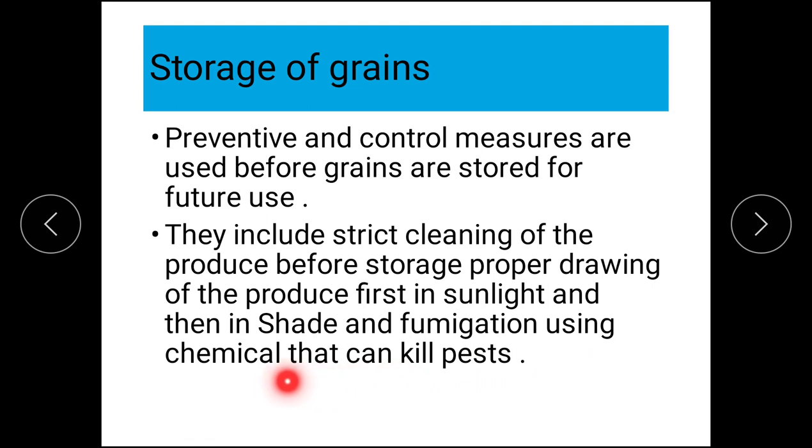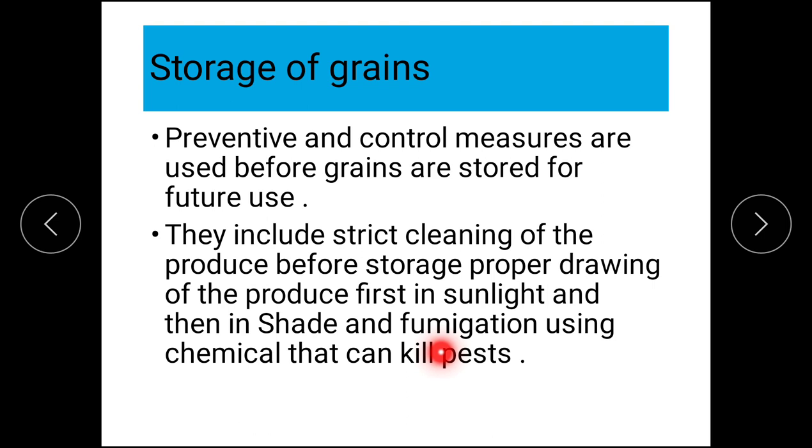Then fumigation using chemicals that can kill pests. Now what should be fumigated? Fumes means dhumada. The warehouse, the godown, should be fumigated before storing grains.